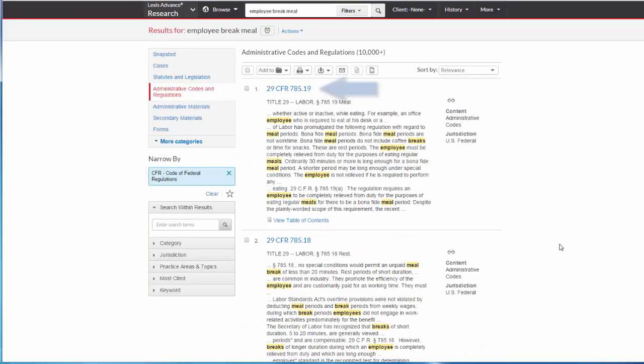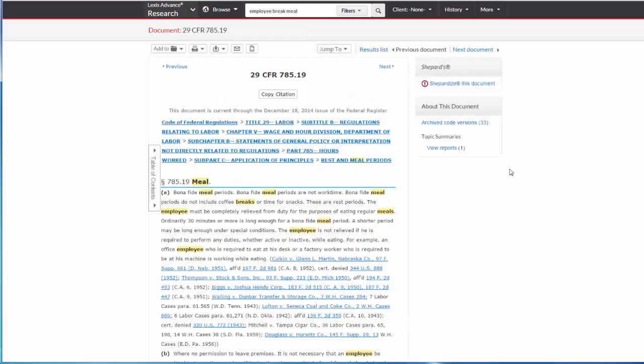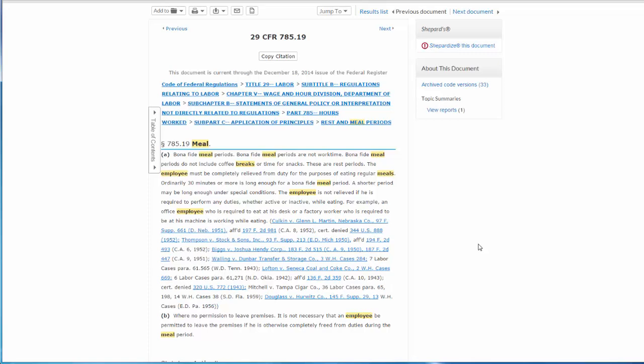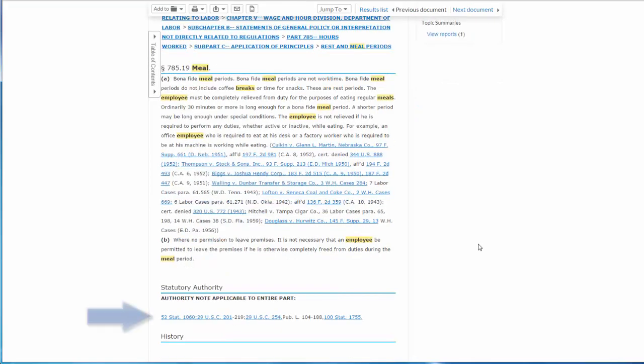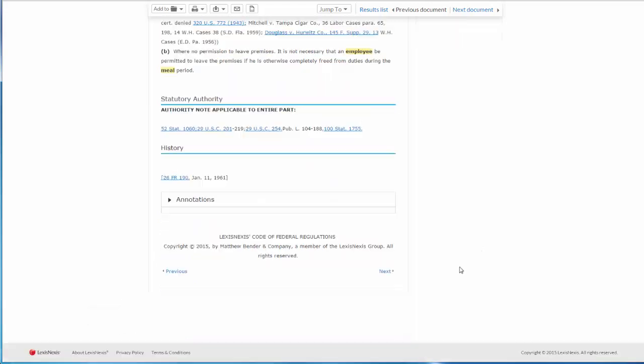Let's look closer at the first regulation listed, 29 CFR 785.19. Meal breaks are defined by this regulation. Underneath the text of the regulation, you'll see the statutory authority or enabling legislation for this regulation. In this case, the agency receives this authority from multiple statutes. History tells you where you can locate the original text of this regulation in the Federal Register.